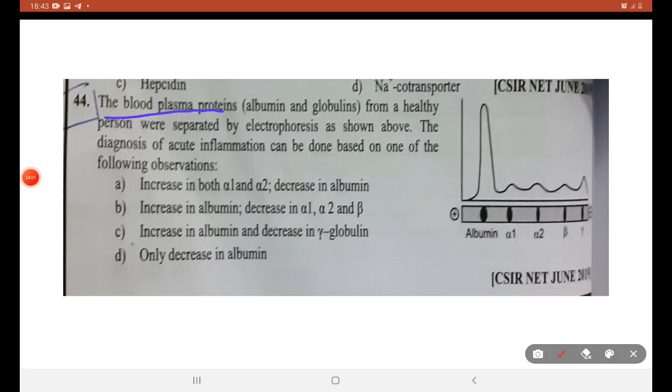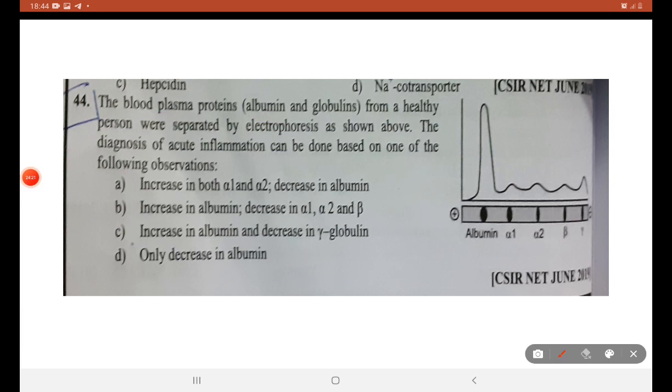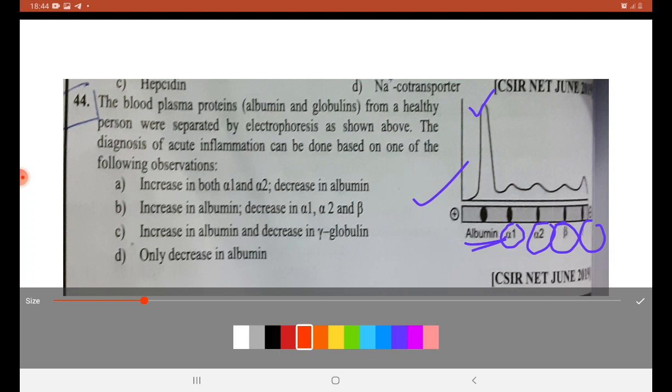Next is about blood plasma proteins. Albumin and globulin from a healthy person were separated by electrophoresis. This is the graph of a healthy person. In a healthy person, we have an abrupt increase in albumin, low alpha 2, low beta 2 and a small rise in gamma. This is our observation in a healthy individual.